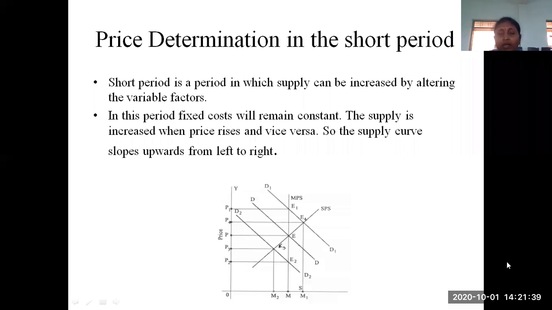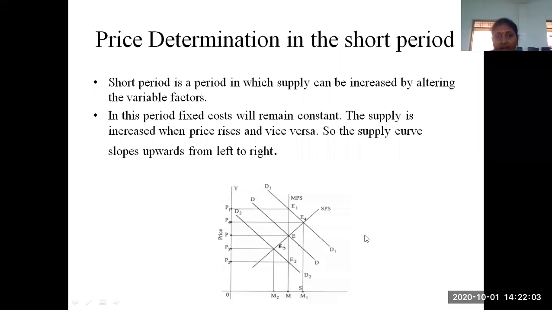So totally how many time periods are we going to discuss? Totally 3 time periods. What are those time periods? Very short period, short period, and long period. Already I have explained the very short period. Now I am going to explain price determination in the short period. Each is a separate question. If they ask the question, explain price determination in the short period, then you have to write the content like this.